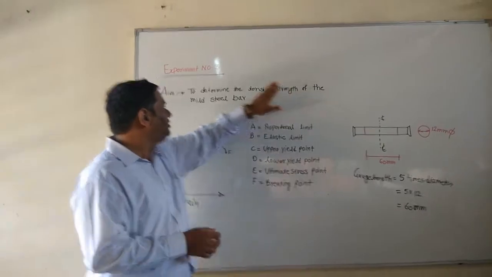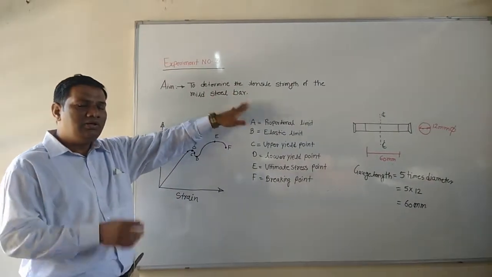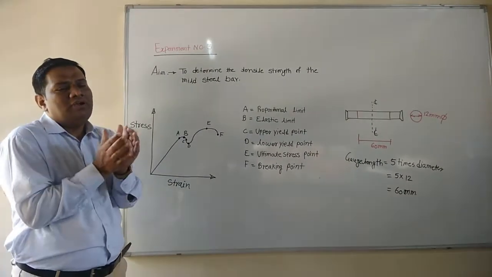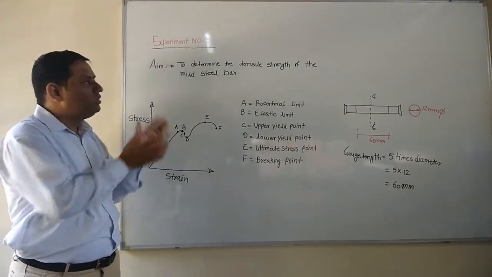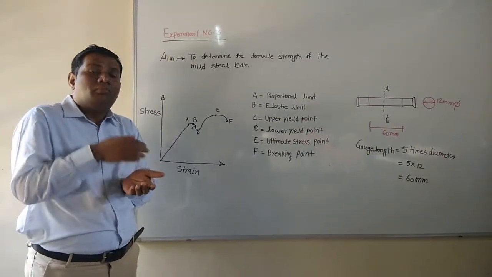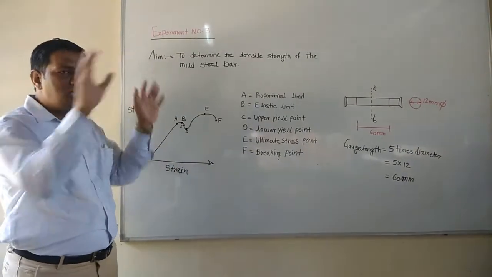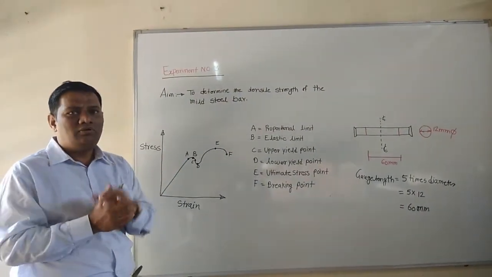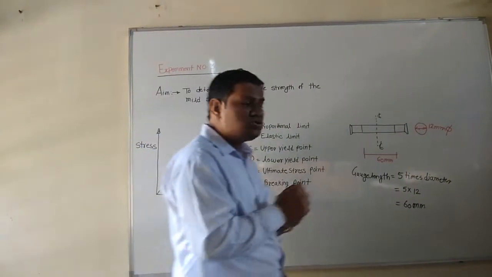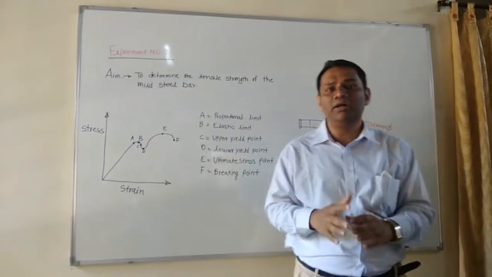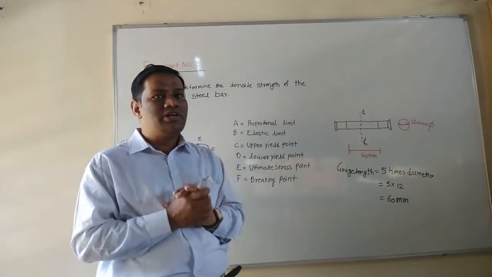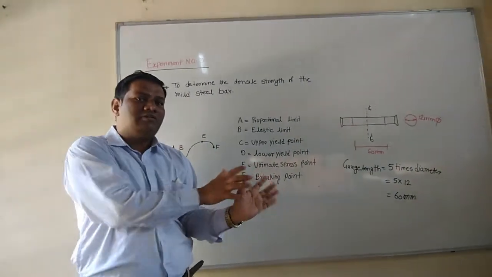What is the main aim of this practical? We have to calculate the tensile strength of the mild steel bar, that is, we are checking the property of a material. We already completed topics on strength, stress, strain and modulus of elasticity, and we will use all those concepts here. What do you mean by stress? Stress is the resisting force offered by the material divided by area. The unit is Newton per mm square. What do you mean by strain? Strain is the change of length divided by original length.